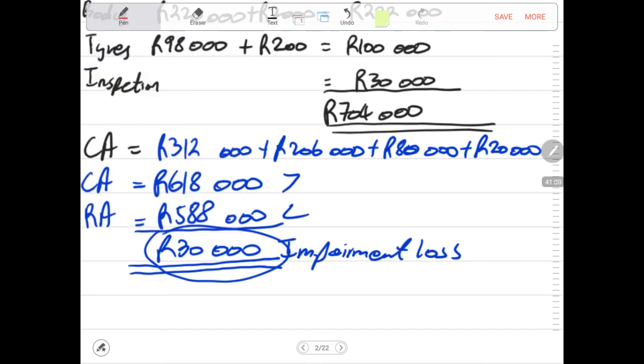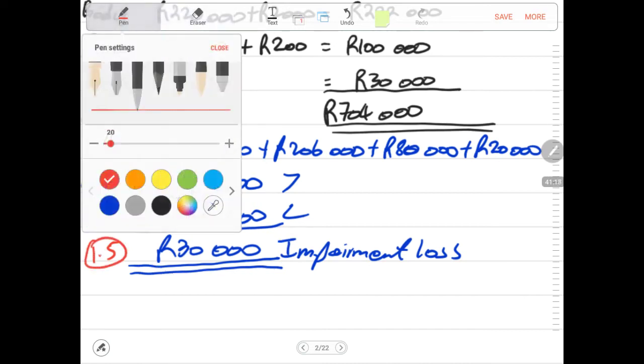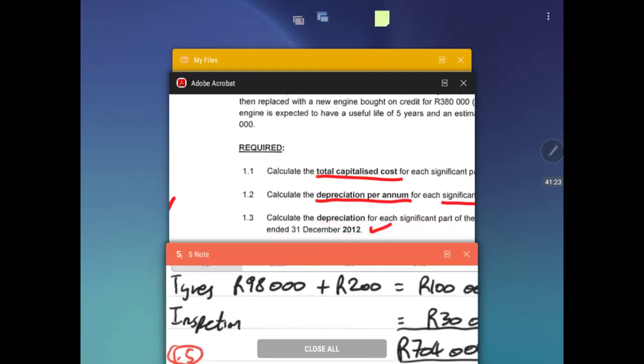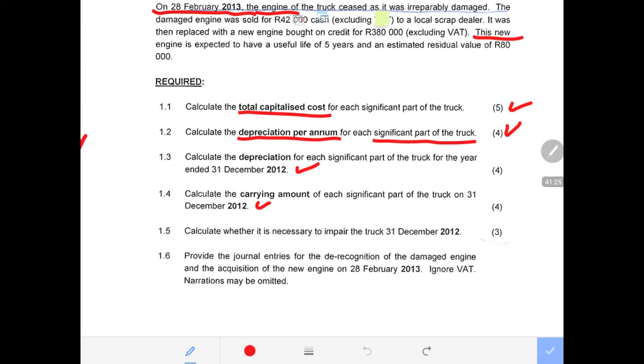The 1.5 answer is here at the bottom. This is 1.5 below. There we do have the impairment, or you can specifically write there under the impairment and say 1.5. This is the exact answer for 1.5. Yes, we tested and we discovered that there should be impairment, and we calculated the impairment as 30,000 rands. So 1.5 is done. Then we go to 1.6, which is the last requirement.